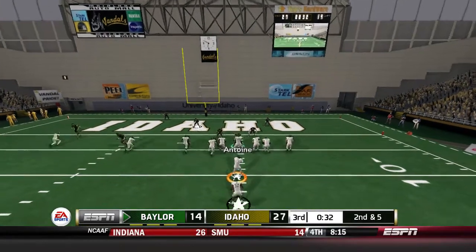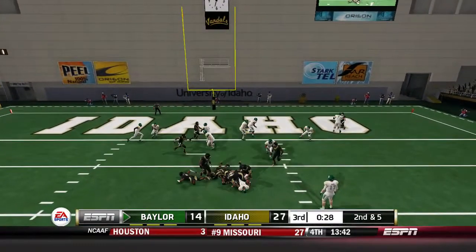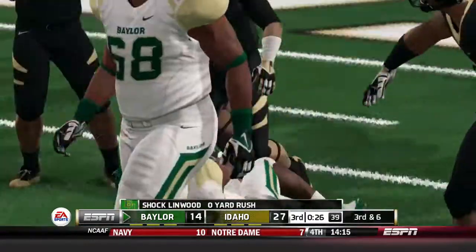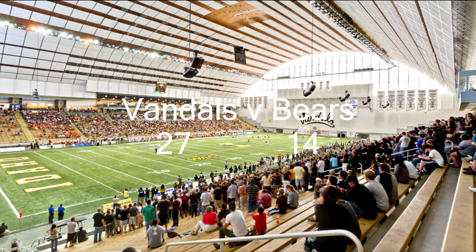Motion to the left side here. They have a heavy set. Handoff to Shock Linwood. He's got room to the right. Jukes, he breaks a tackle, but then the entire Idaho front seven's there to push Shock Linwood down for no gain. And that's the end of the third quarter.